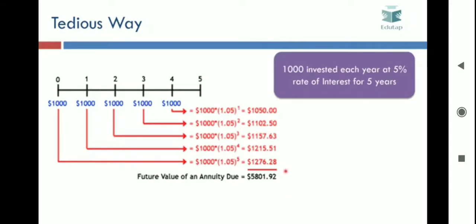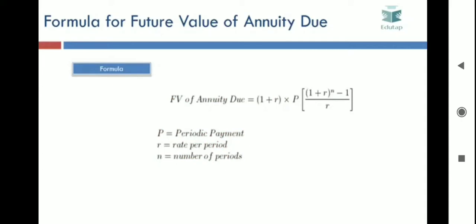But this is a very tedious way, because if the annuity duration is 20 to 25 years, you have to do 25 calculations, which will make it very complex. Now let's see how we can solve this in a smart way. Here is the formula for calculating the future value of annuity due. The formula is (1 + R) × P × ((1 + R)^n − 1) / R. P is the periodic payment, R is the rate per period, and N is the number of periods or the number of payments.